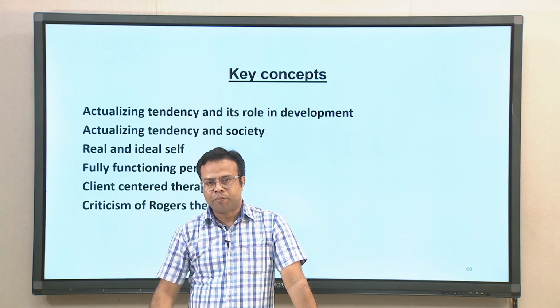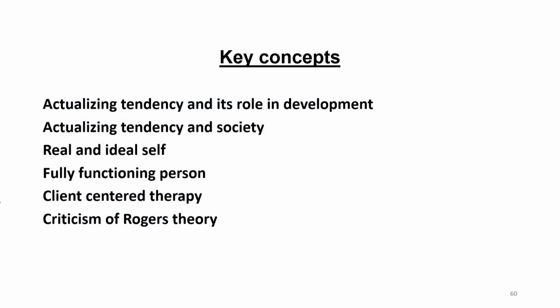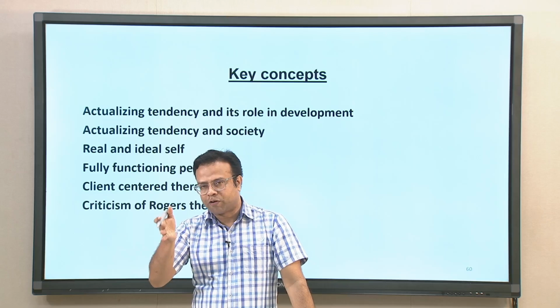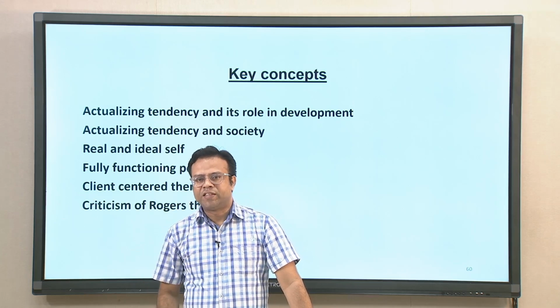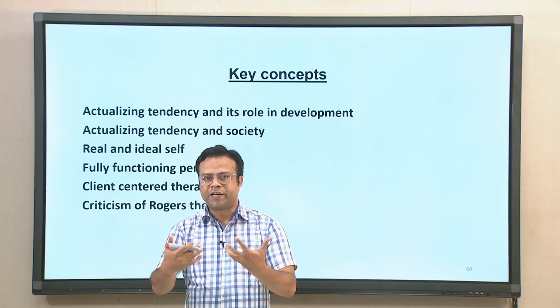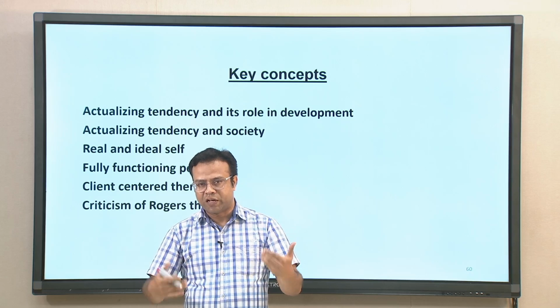Today's lecture will be focusing on Carl Rogers' theory, and we will try to understand how Rogers' theory connects to human personality and the dynamics of human personality. We will be talking about the concept of actualizing tendency, its importance in human development, and how society interacts with the actualizing tendency.